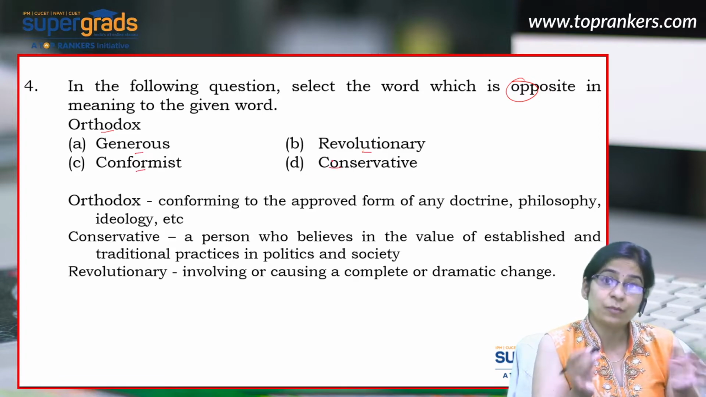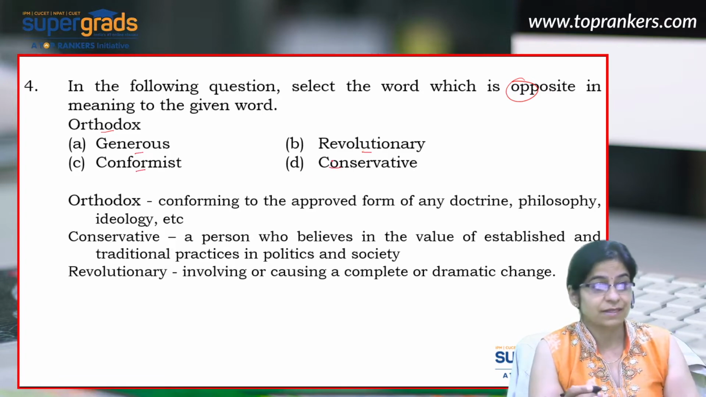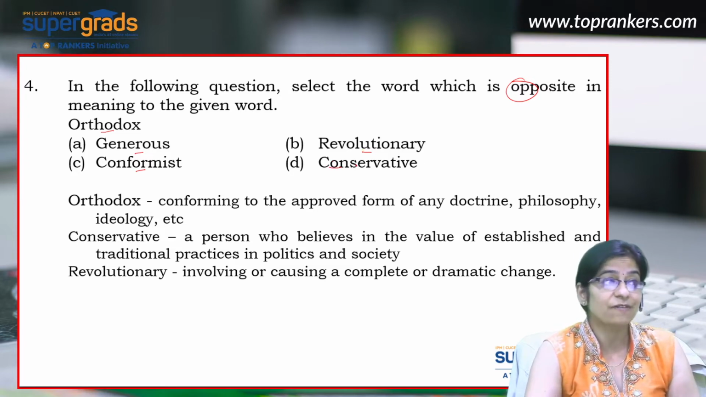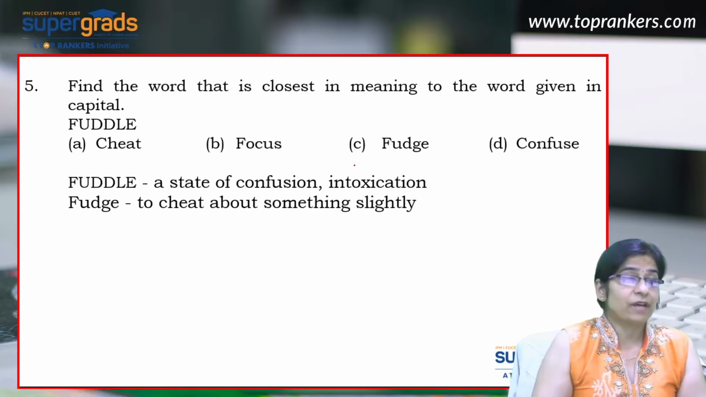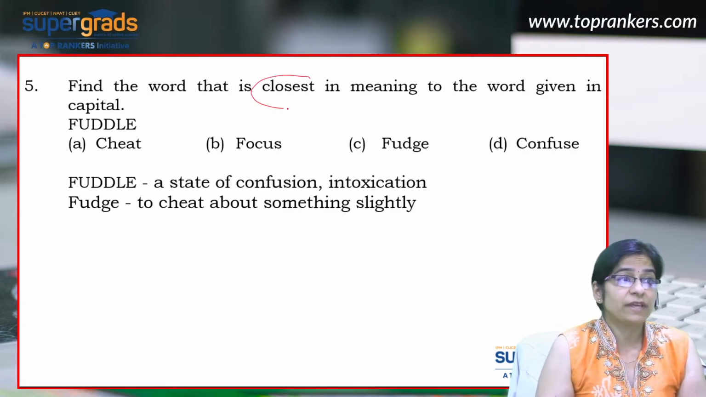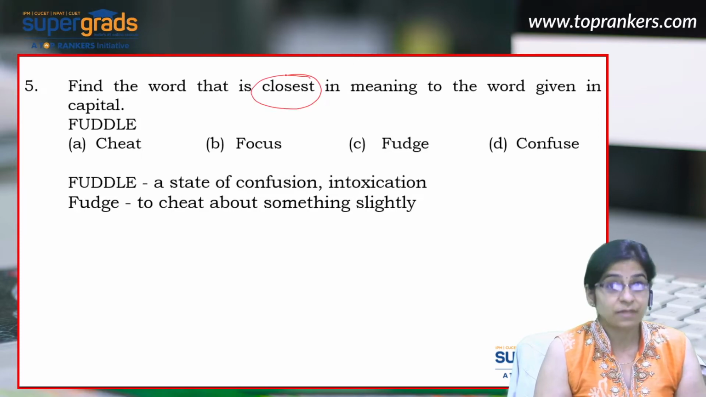Conservative, again, somebody who believes in the norms of the society. So the right opposite for the word orthodox would be revolutionary. The next question is, again, a vocabulary based question. So you need to find the word that's closest in meaning. That means you need to find the synonym.